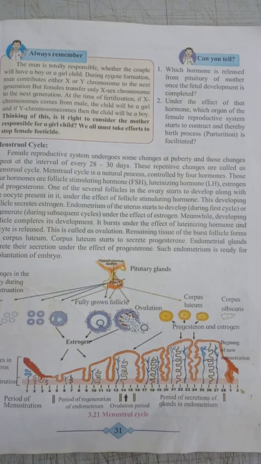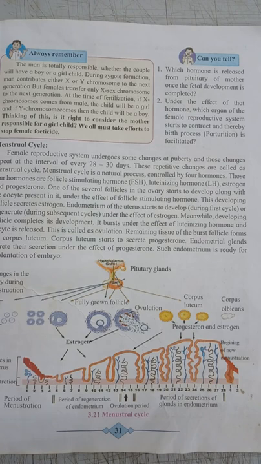What happens in the menstrual cycle? At the start of the menstrual cycle, several follicles in the ovary start developing along with the oocyte present in them. The oocytes are egg cells present in the follicles.